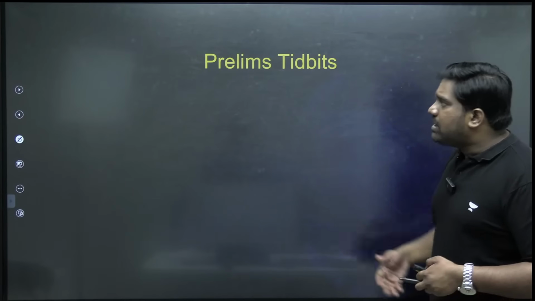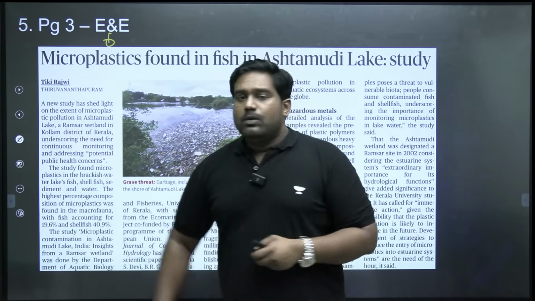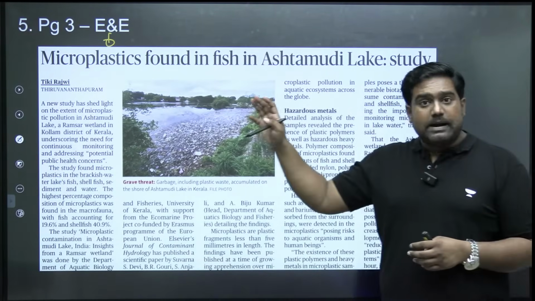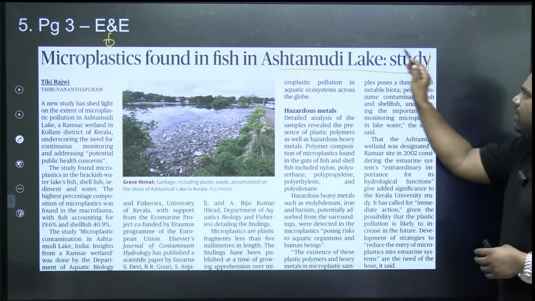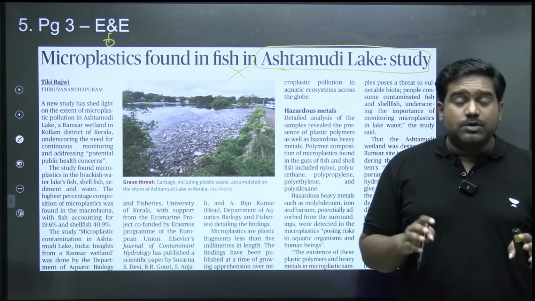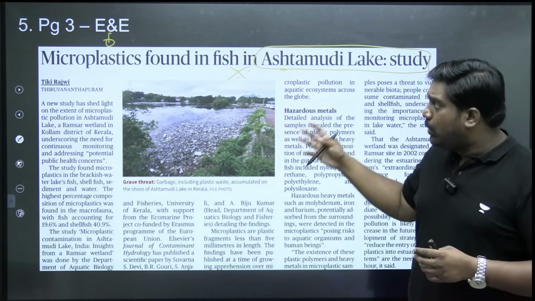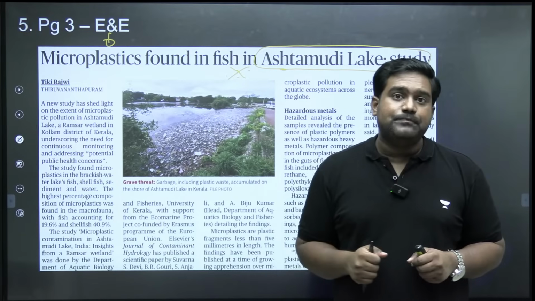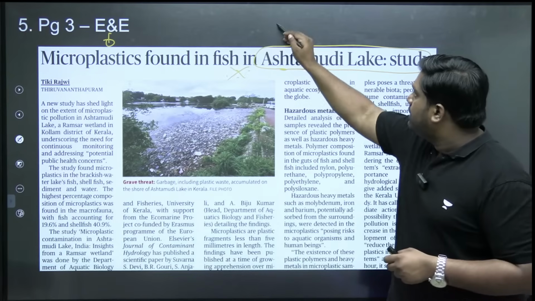Now, coming to the prelim section, we'll take a quick look at the small articles today. One, there is an article on page number 3 that talks about the presence of microplastics in the aquatic organisms in the Ashtamudi Lake. This is a very concerning development. Ashtamudi Lake is one of our critical habitats. It's a very important protected area. It's a wetland that has been recognized under the Ramsar Convention. It's a Ramsar site, so it's a wetland of international importance under the Ramsar Convention.